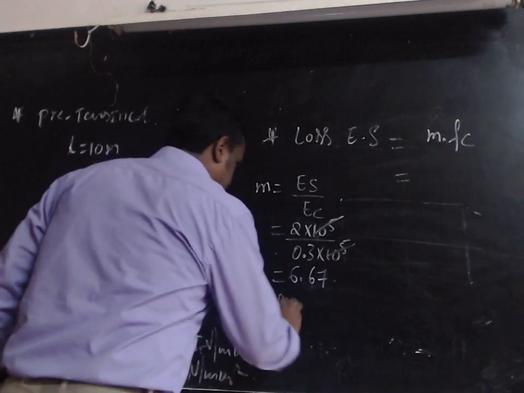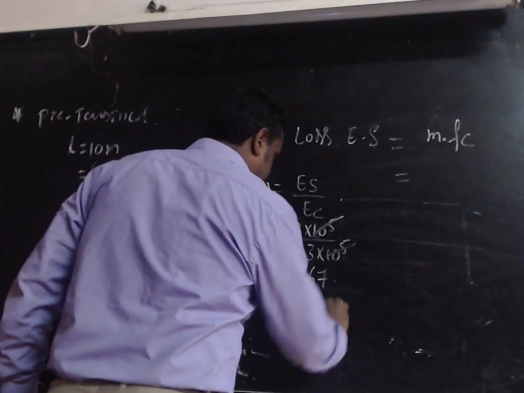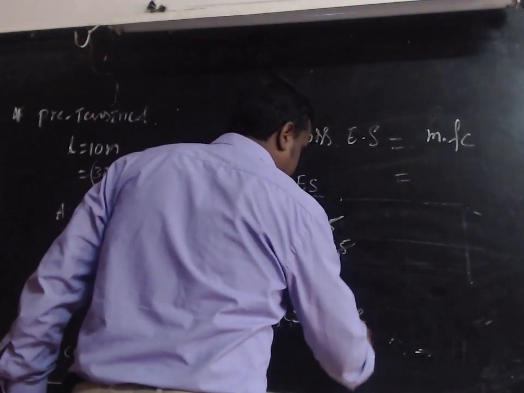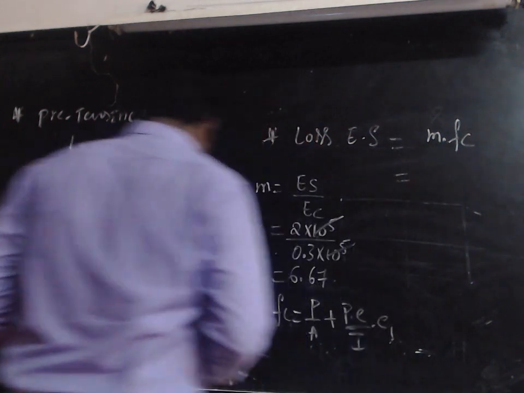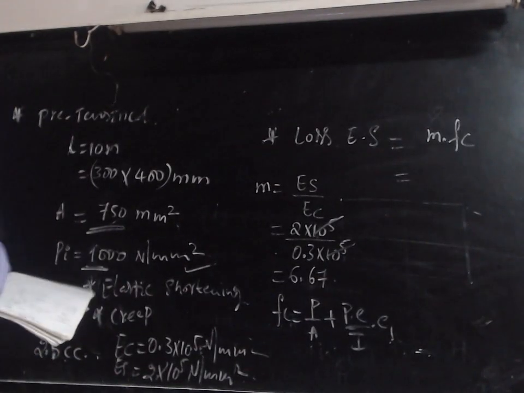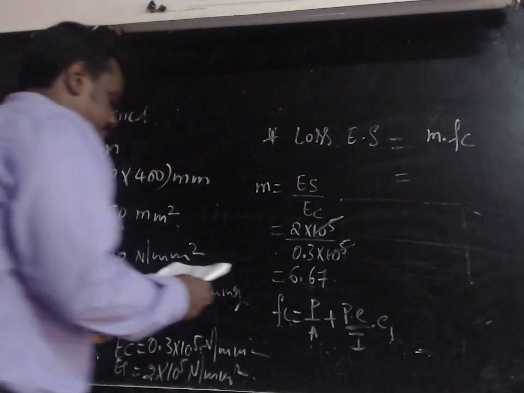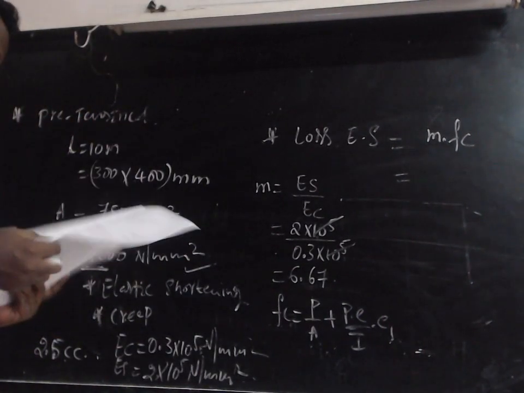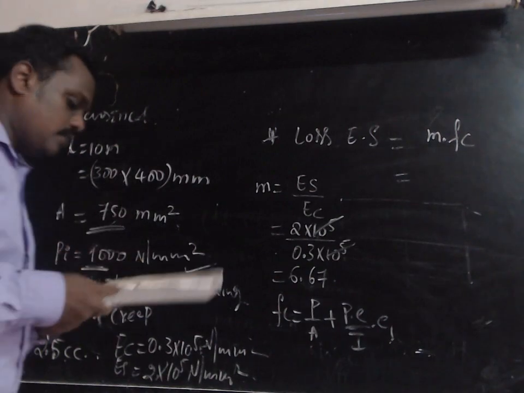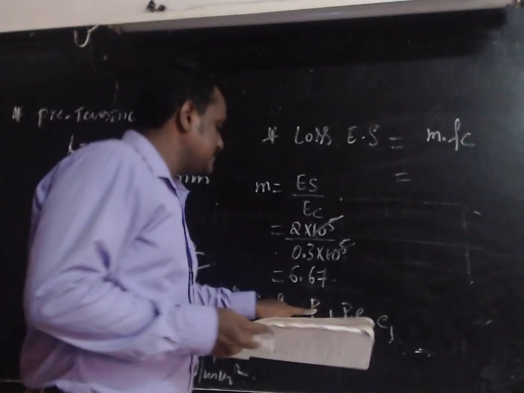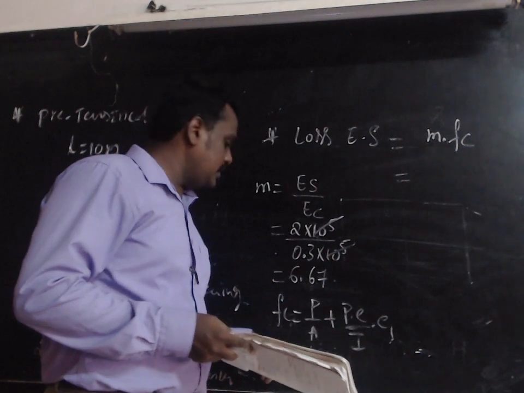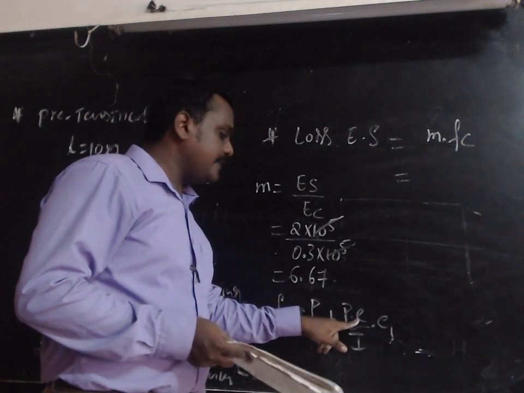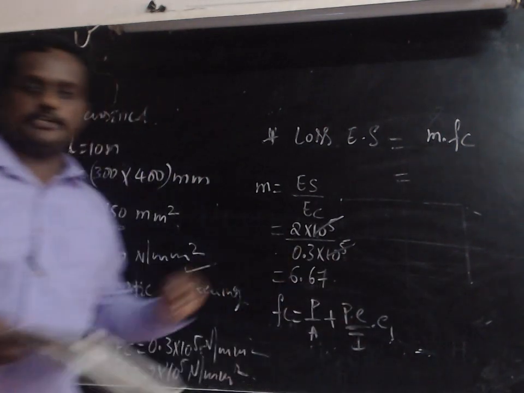Now fc, how to calculate fc? fc is P by A plus P into e divided by I into e1. Okay, and now we have to see that P is the pre-stressing force, A is the area of the cross section, e is the eccentricity, and I is the moment of inertia.